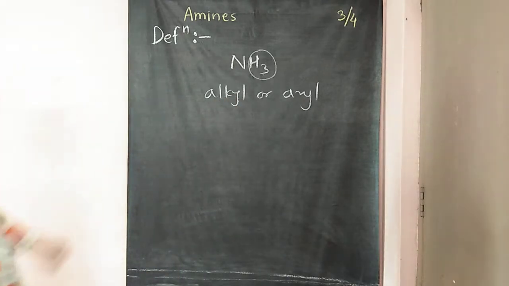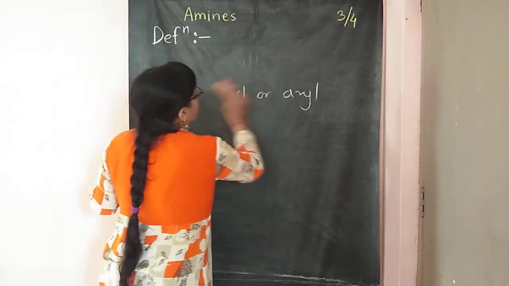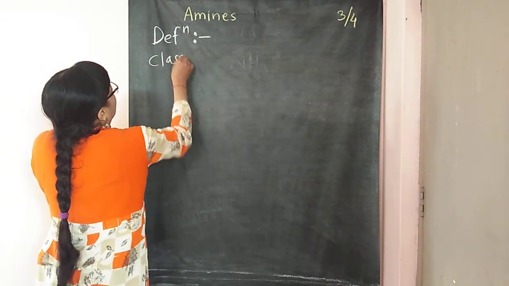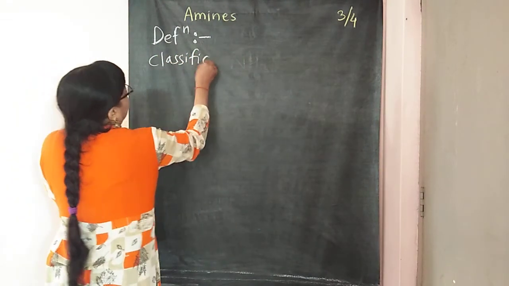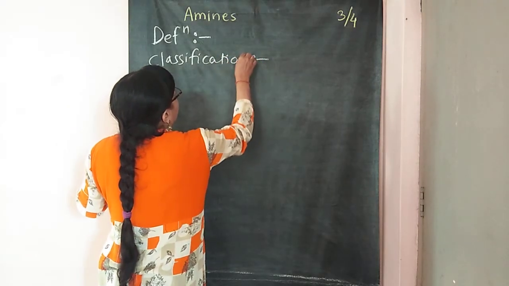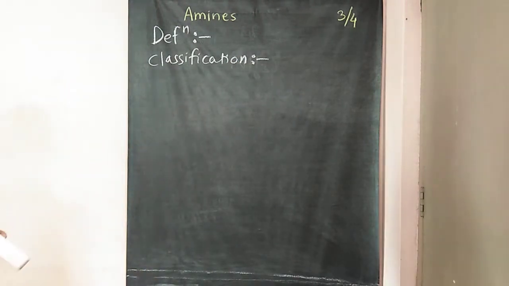So these are the definitions of amines. The next point is the classification of amines. This is actually not the most important point, but you must know about the classification of amines.